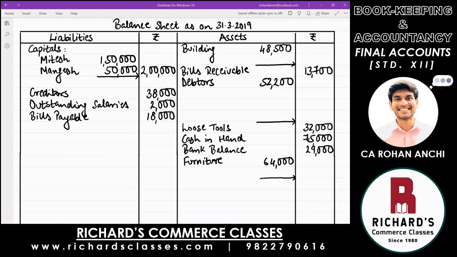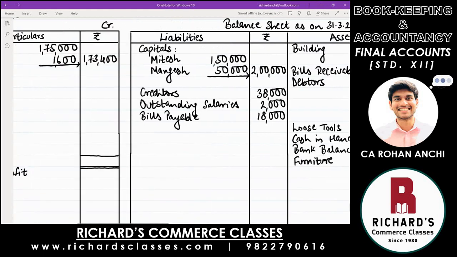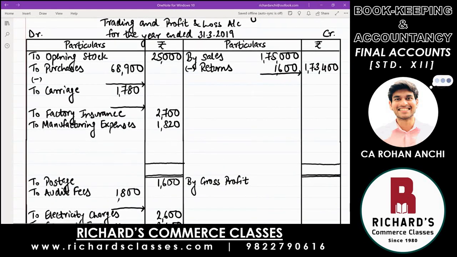Then you have return outward. That is purchase return. From purchases, you deduct, write down less returns. Amount is 1,800. So deduct and tell me net purchases. 67,100. That's correct. 67,100. Good.